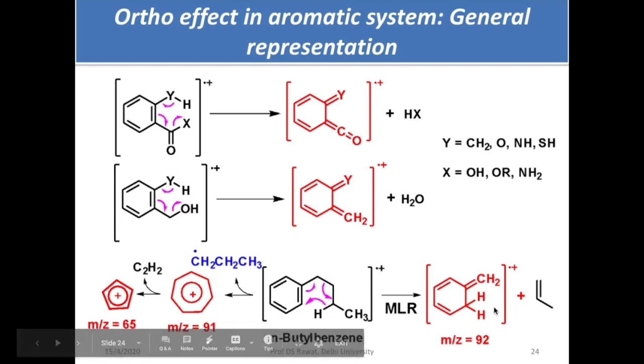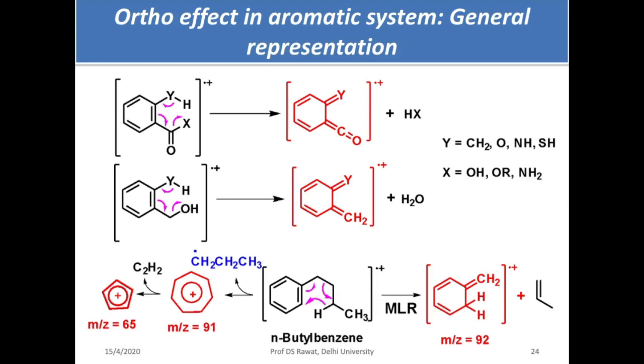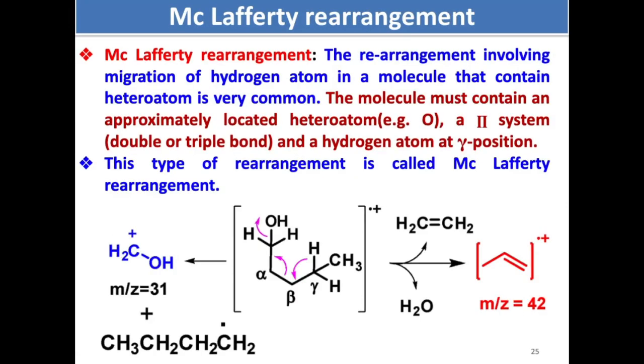But there is one peak at 92 which is a very intense one. How does that happen? This undergoes McLafferty rearrangement. The McLafferty rearrangement is shown over here. This double bond migrates here, this bond migrates here, and this hydrogen goes over there. So you get an alkene eliminated and a radical cation. Remember, whenever you have a rearrangement, the daughter ion peak will always have radical cation character. Remember that.